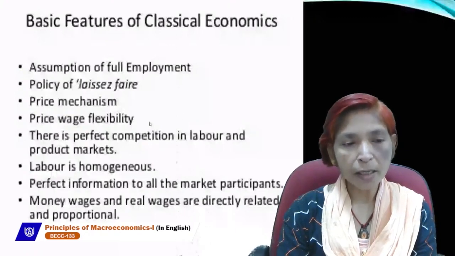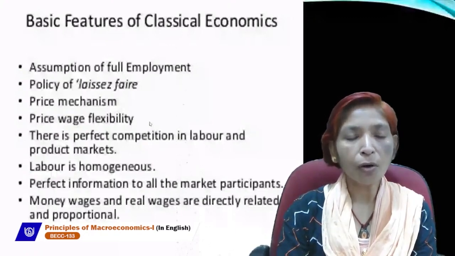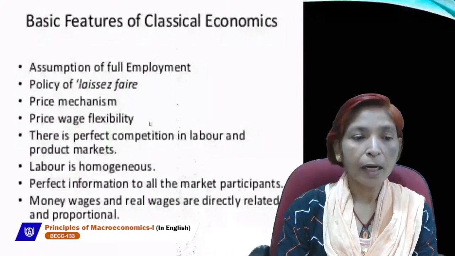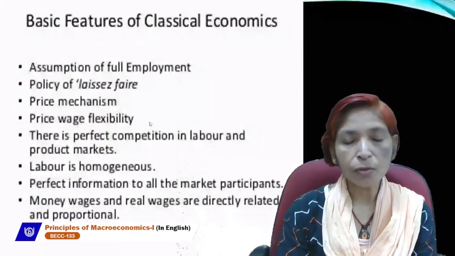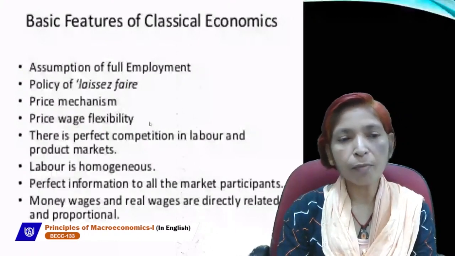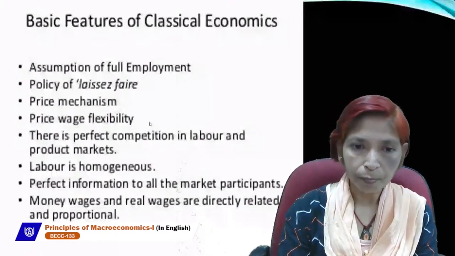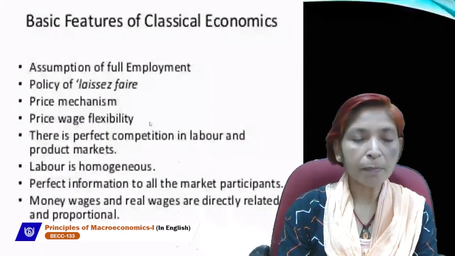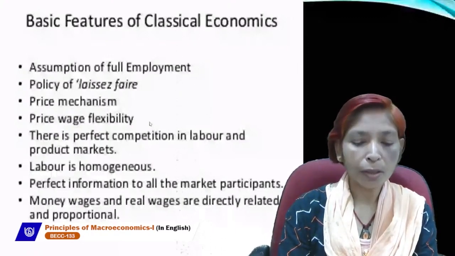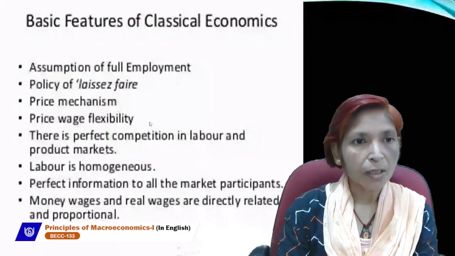He mainly put more emphasis on supply, but according to Keynes, demand plays a very important role in the economy. But according to Say's law, supply creates demand and supply plays a very important role in the economy.